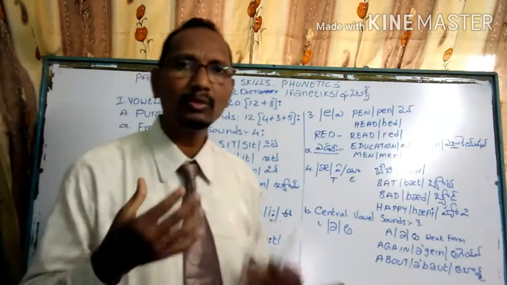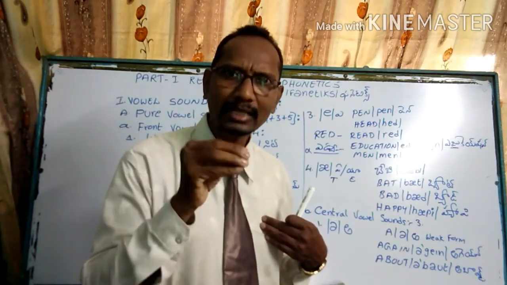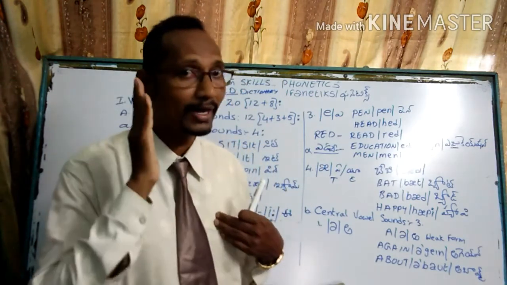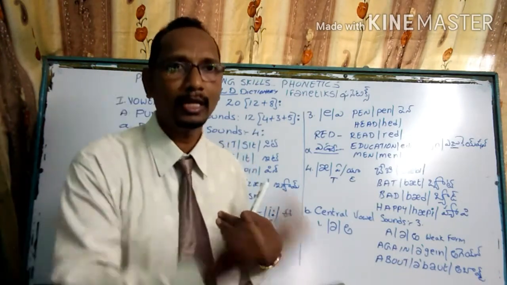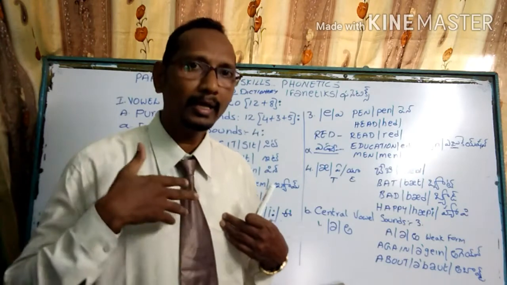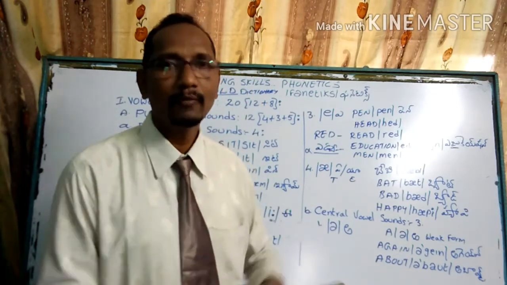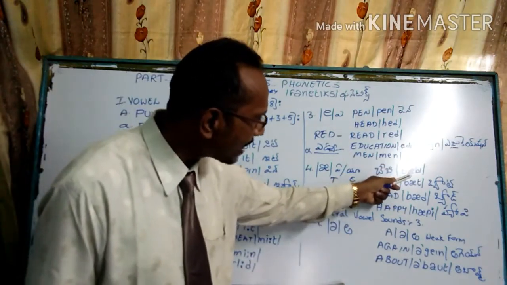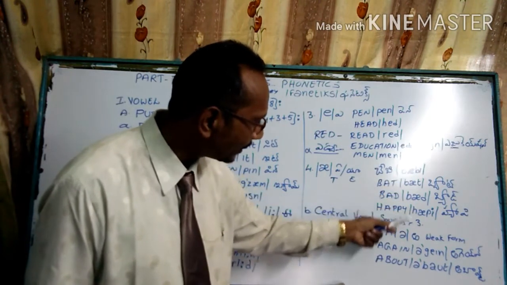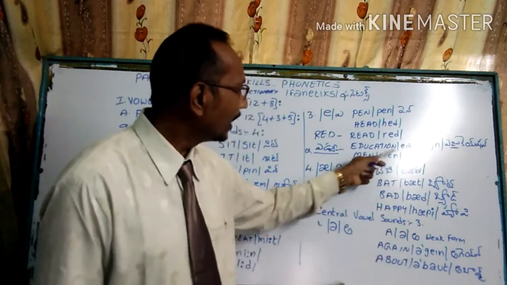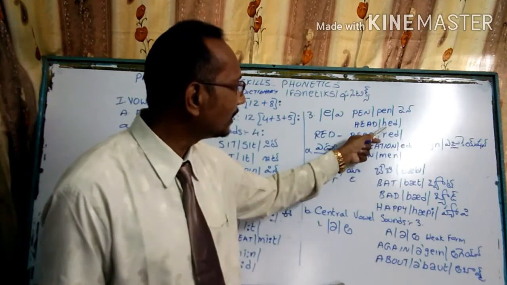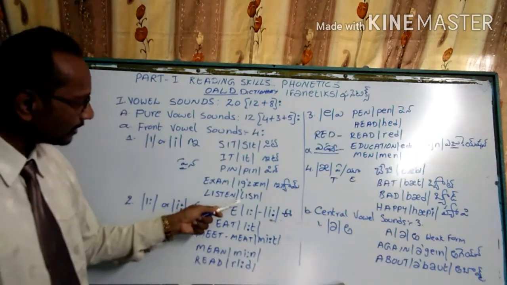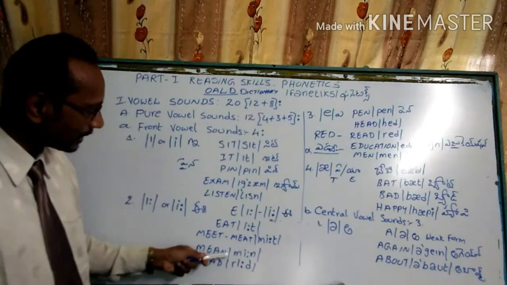My dear students, usually if I don't know the exact pronunciation of unknown words in English, I read only the phonetic word from the dictionary, not the English word. Then I can help other students, or I know how to pronounce it from the phonetic version. See here, I don't look at these English words. I only read: baby, bat, bad, happy, again, about, education, red, head, pen, man. Here: sit, eat, pin, exam, listen, eat, meet, mean, read.